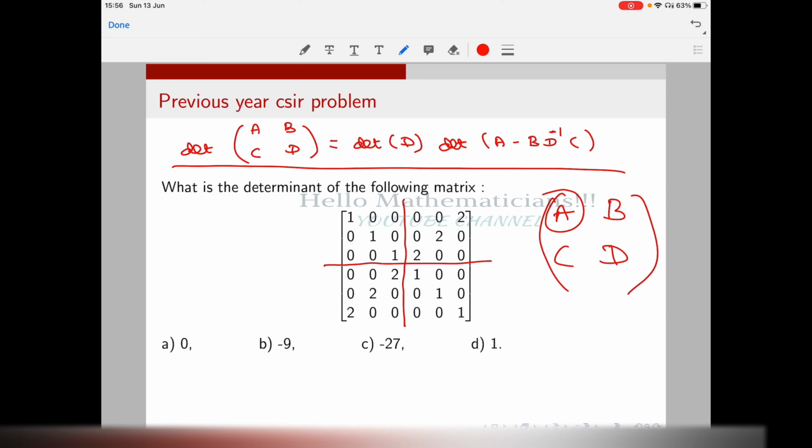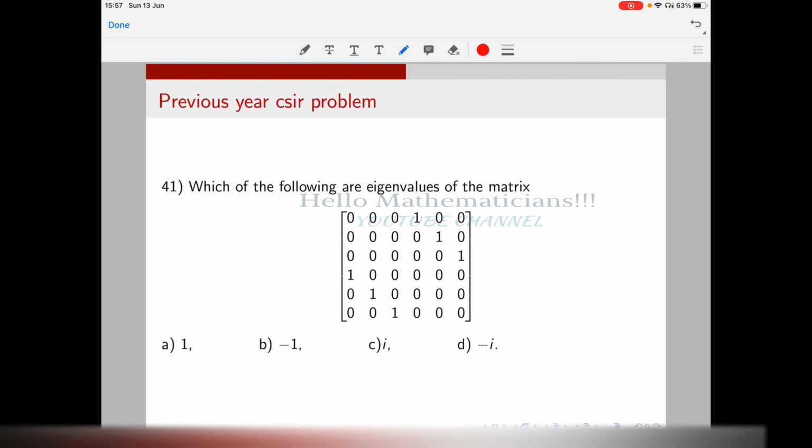You see B is this simple matrix. Again, D is the identity matrix, therefore its inverse is also the identity matrix. Again, C is this simple looking matrix. So you can easily calculate A minus B D inverse C, which is a 3 by 3 matrix, and its determinant can be easily calculated. The determinant of D is 1 because D is identity. So you can easily calculate the determinant of this block matrix. Let me know the answer in the comments, I'll be very happy. Okay, let's continue.